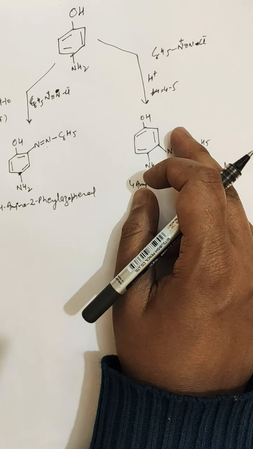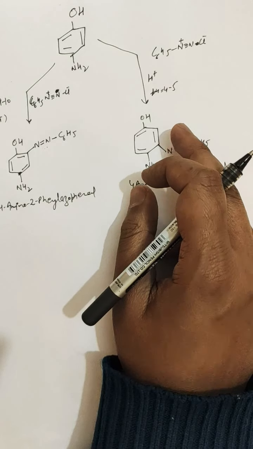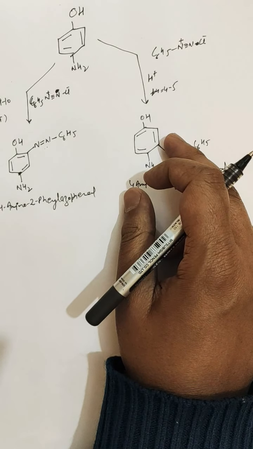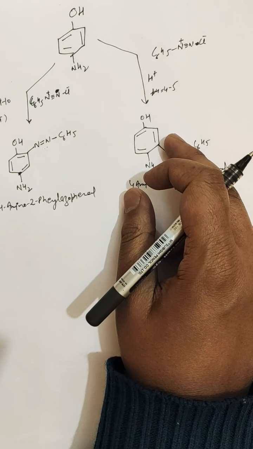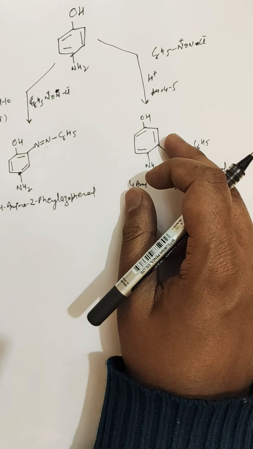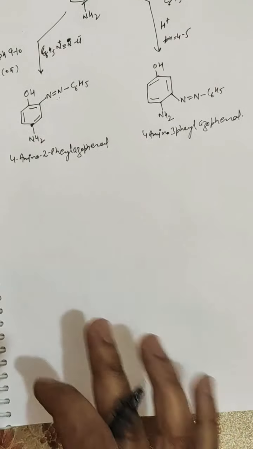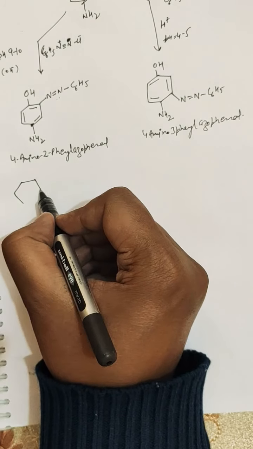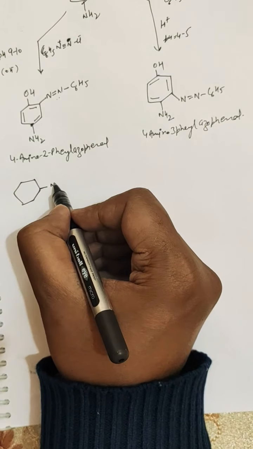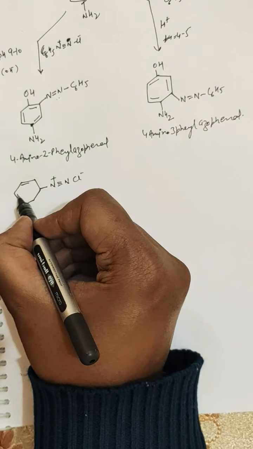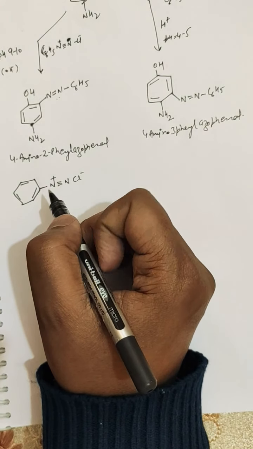So these are the coupling reactions of benzene diazonium chloride. Next, I will write the mechanism of the reaction. To write the mechanism, first of all we will write the coupling reaction of benzene diazonium chloride with phenol.